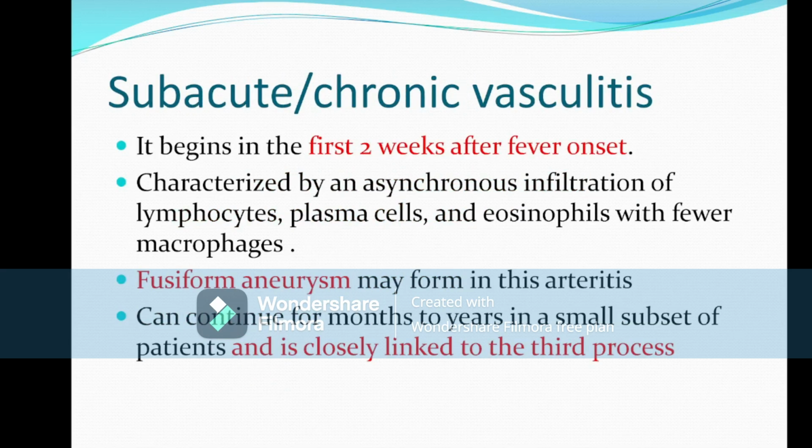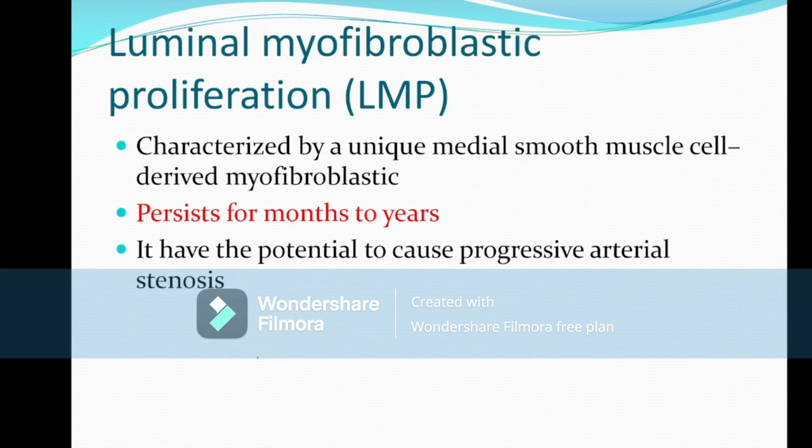Now the chronic vasculitis. It begins after the first 2 weeks after the fever. That means after 2 weeks, this process starts, and there is infiltration of lymphocytes, plasma cells, and neutrophils with a few macrophages. This is the irreversible stage, and in this stage they may cause fusiform aneurysm, and this stage progresses to the third stage, causing stenosis. And the third stage is luminal myofibroblastic proliferation. That means there is a proliferation of the muscle layer, causing stenosis.